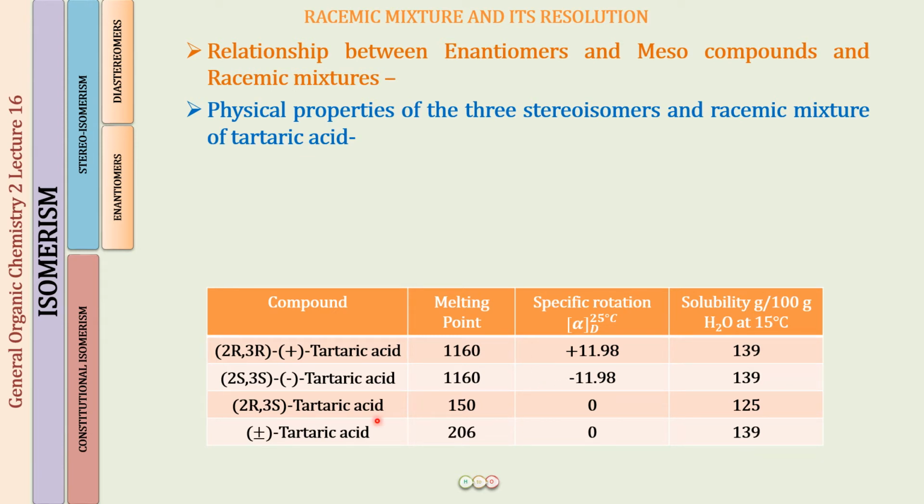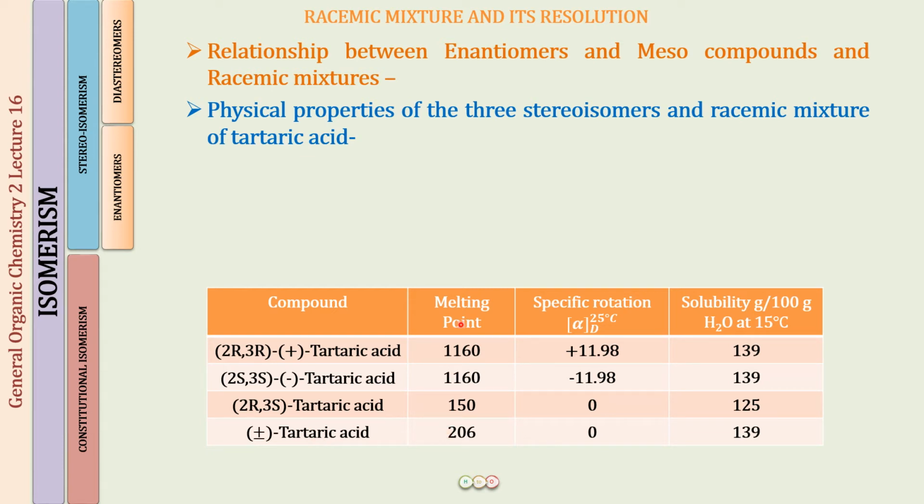This has properties different from the enantiomers. As you can see, there is a difference in the melting points and in the solubility. And the specific rotation value is going to be 0 because of internal compensation, not external, internal compensation, right? Next we have the plus-minus tartaric acid. Again, the racemic mixture also has properties different from the enantiomers.